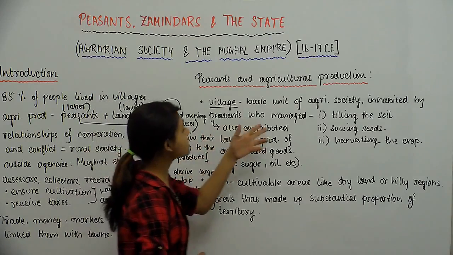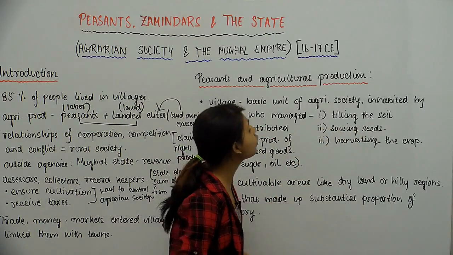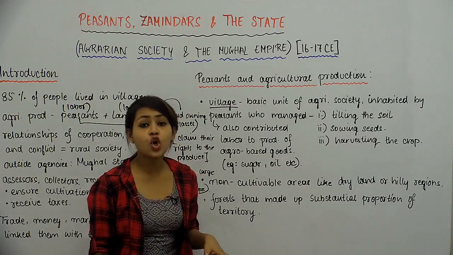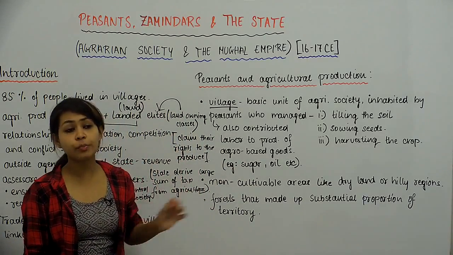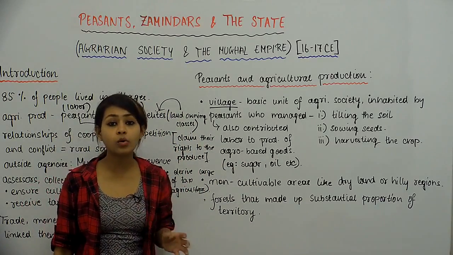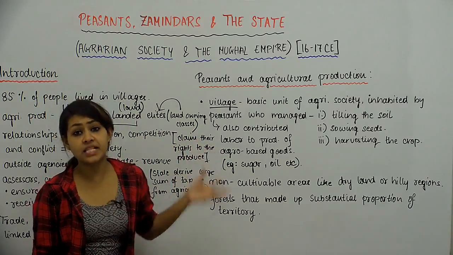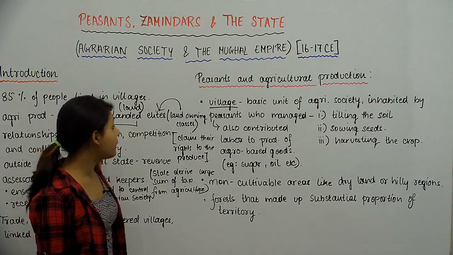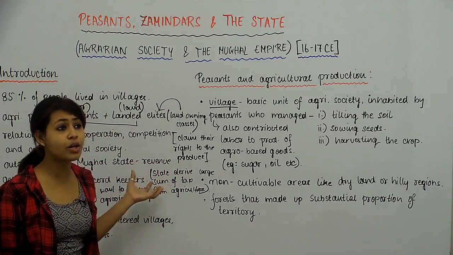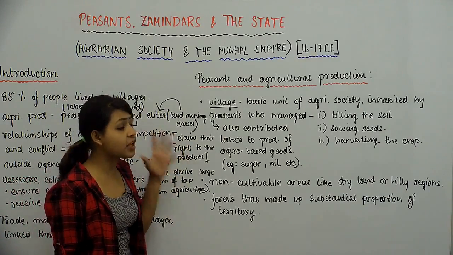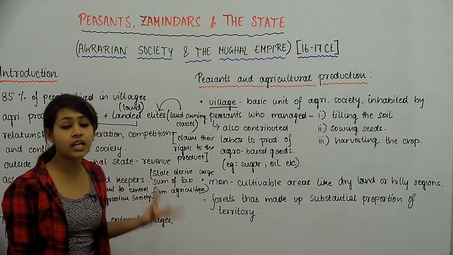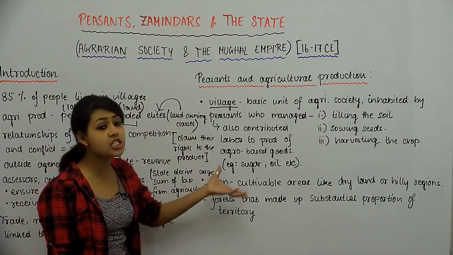These peasants were the ones who managed the tilling of the soil, sowing of the seeds and harvesting the crop. तो जो काम होता था, जो भी प्रोडक्शन को लेके जो भी काम होता था, वो मोस्टली ये पेजेंट्स करते थे. That is why they are so important, because these landowning classes, they didn't do much of the work anyway, and they weren't even involved in the entire agricultural process. It was the peasants who did the work.